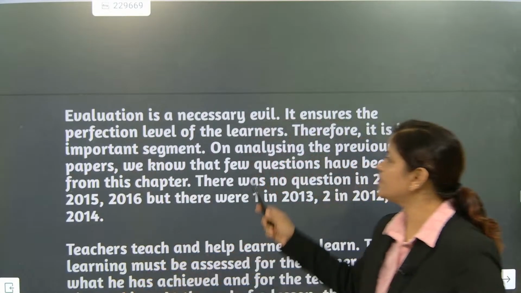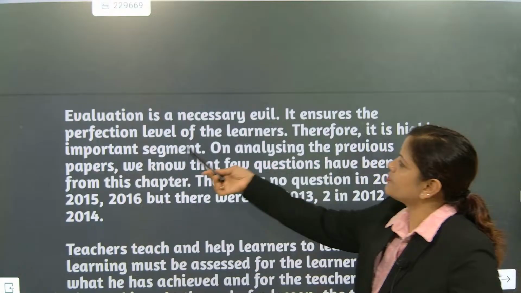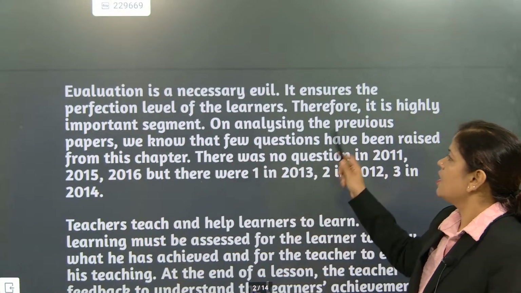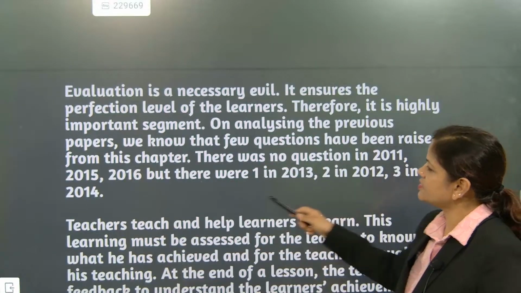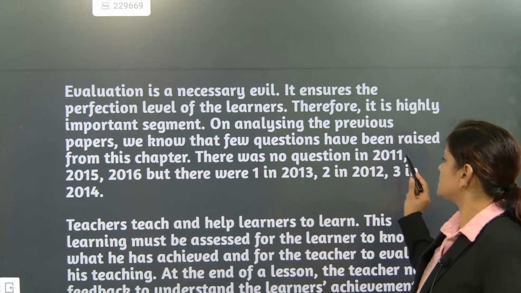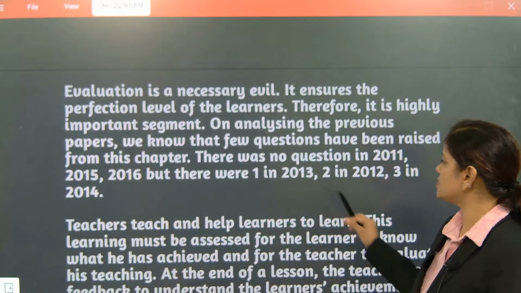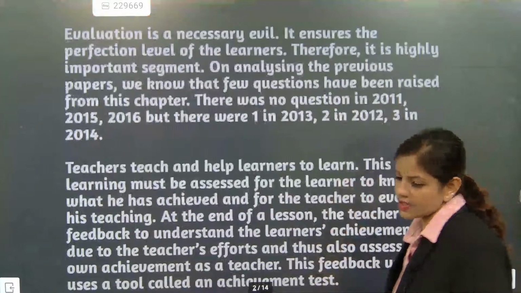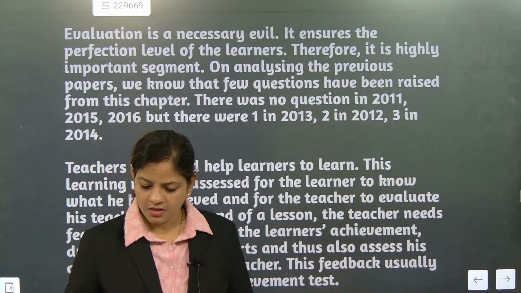Can you see evaluation is a necessary evil. It ensures the perfection level of learner. Therefore, it is highly important segment. On analyzing the previous paper, we know that few questions have been raised from this chapter. There was no question in 2011, 2015 and 2016, but there was one question in 2013, two questions in 2012 and three questions in 2014. So definitely these type questions was coming.